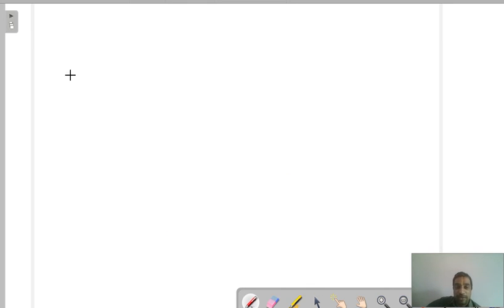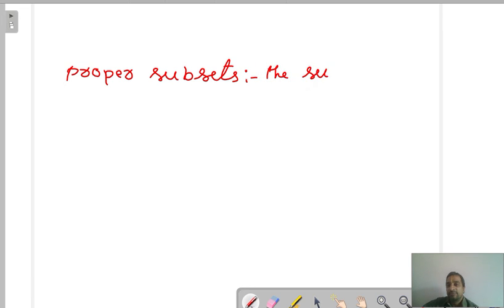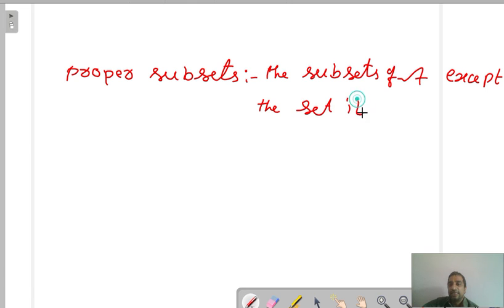Now coming to something very important: proper subsets. What is the meaning of proper subsets? Proper subsets means the subsets of A except the set itself.